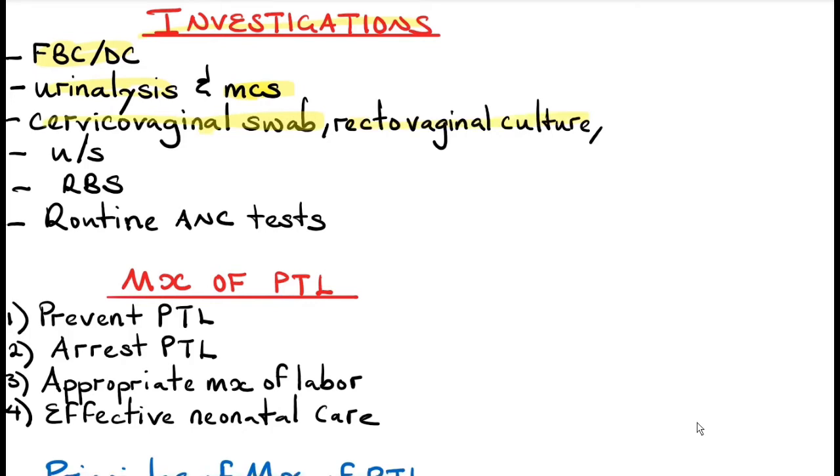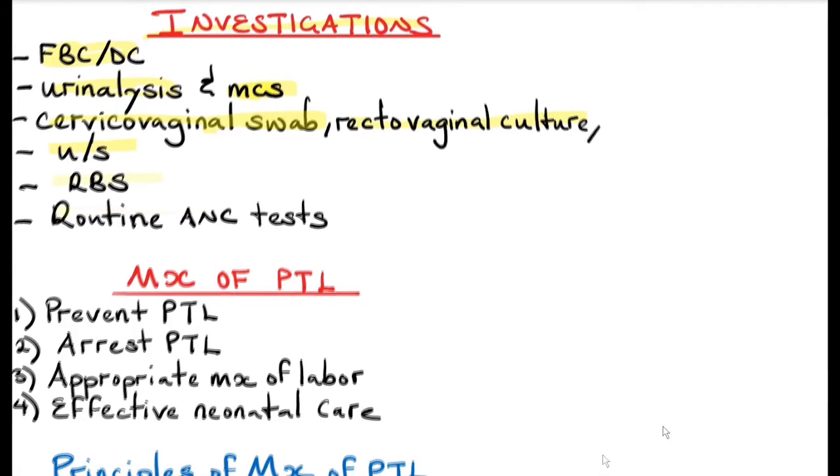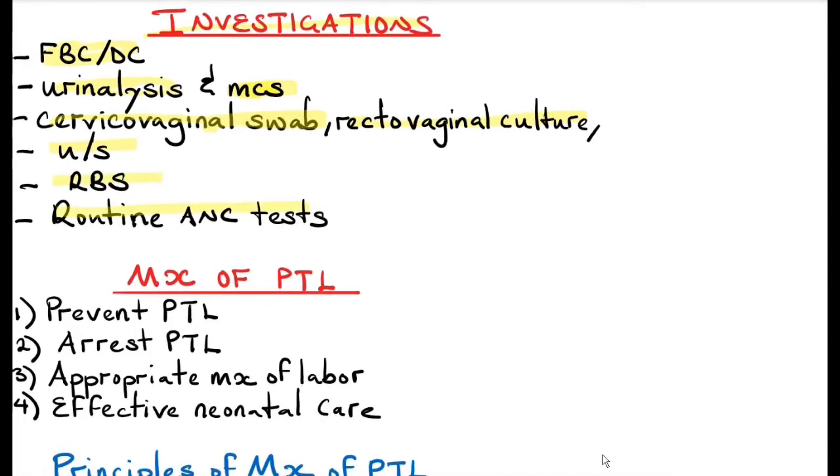Remember the organisms we talked about: bacteroides, ureaplasma, mycoplasma, group B streptococcus, and beta hemolytic streptococcus. All these can cause genital tract infections as well as urinary tract infections. Ultrasound for fetal well-being, cervical length, to see where the placenta is, and also the estimated fetal weight, the gestational age, and if there is adequate amniotic fluid. Routine antenatal care tests like syphilis, hepatitis B, and blood typing.